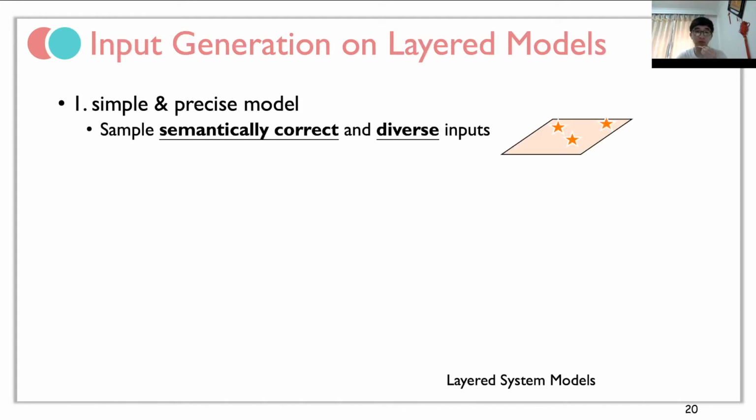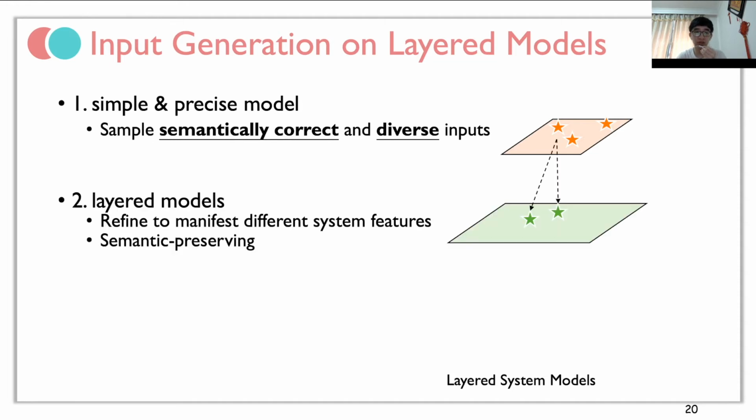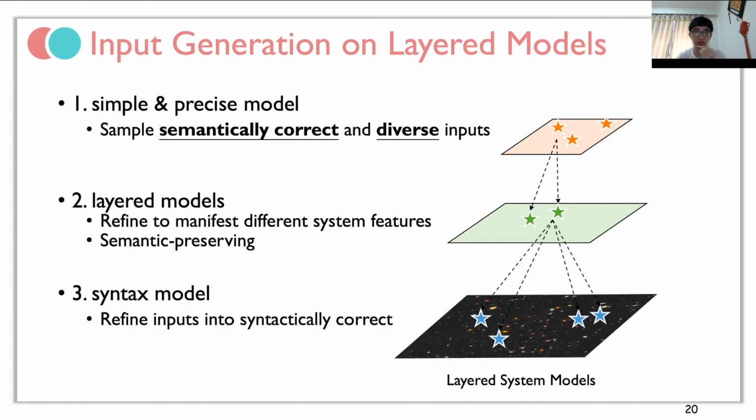First, we build a simple model, and in this model, we sample semantically correct and diverse inputs. Then we refine these inputs to manifest other system features, but at the same time, we should preserve the semantic correctness and diversity generated in the first model. And at last, we have a syntax model which refines inputs into syntactically correct ones.